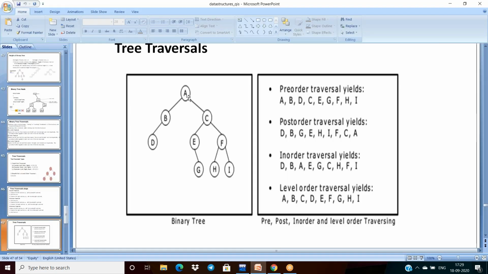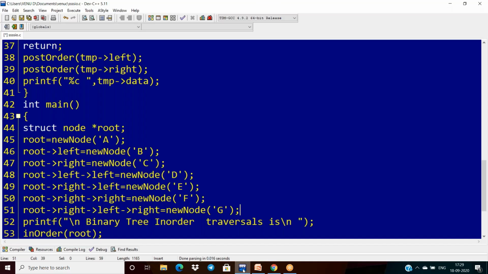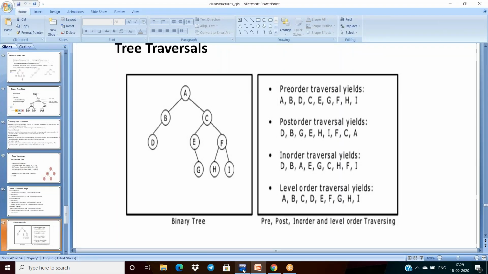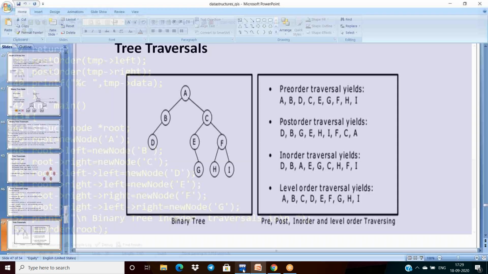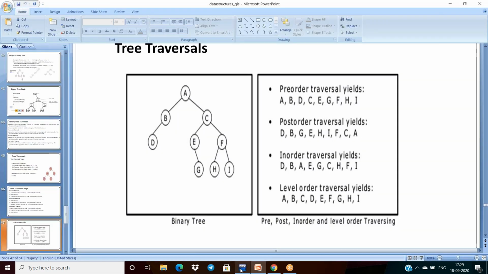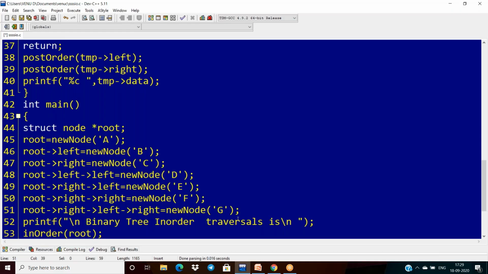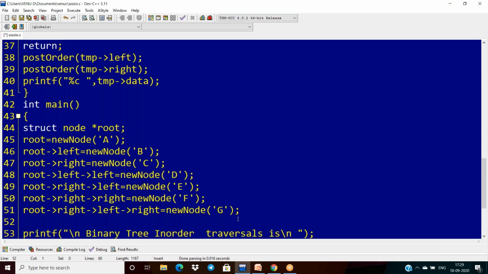So root dot right, and left, and after left, right. Correct. And like this, we can assign the remaining things.